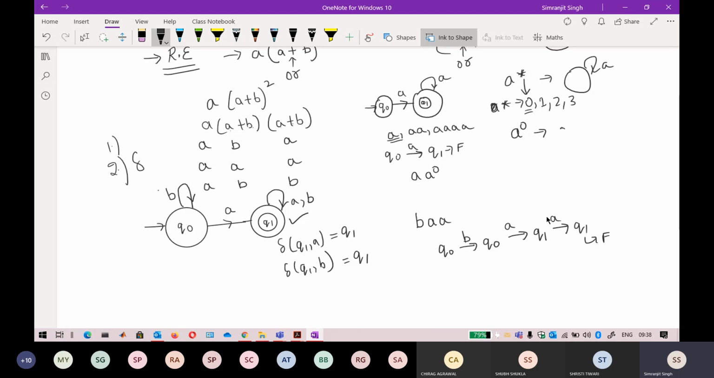It means BAA is in the language. But it should not be in the language, because all the strings that are starting with A should be in the language. So that is wrong. It means I cannot do a self loop here.